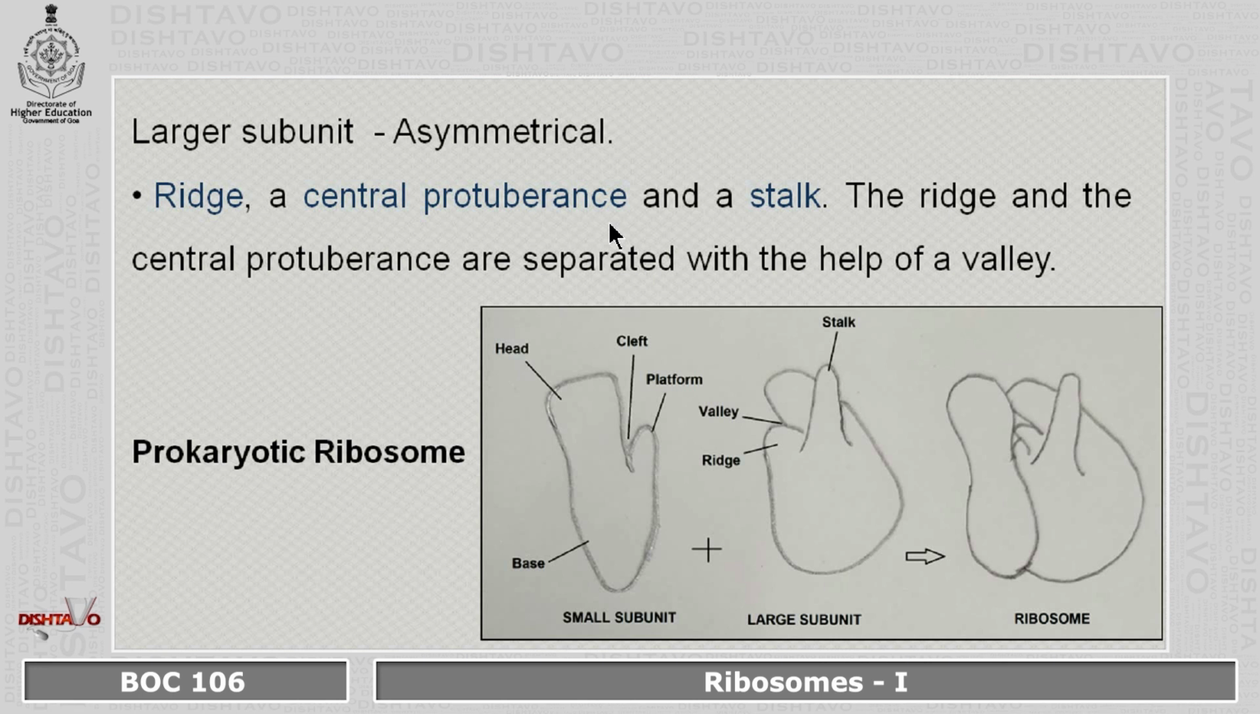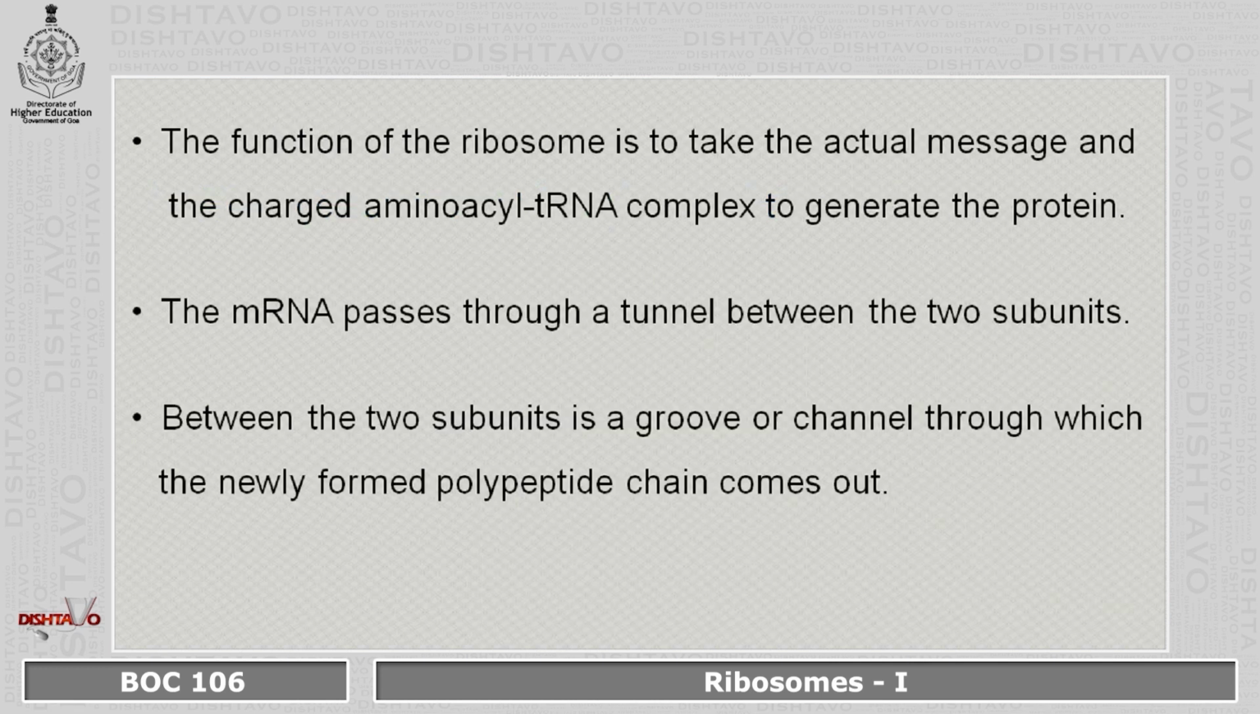The larger subunit is made up of a ridge, the central protuberance and a stalk. The ridge and the central protuberance are separated with the help of a valley. The function of the ribosome is to take the actual message and the charged amino acid tRNA complex to generate the protein. The mRNA passes through a tunnel between the two subunits. Between the two subunits is a groove or channel through which the newly formed polypeptide chain comes out.